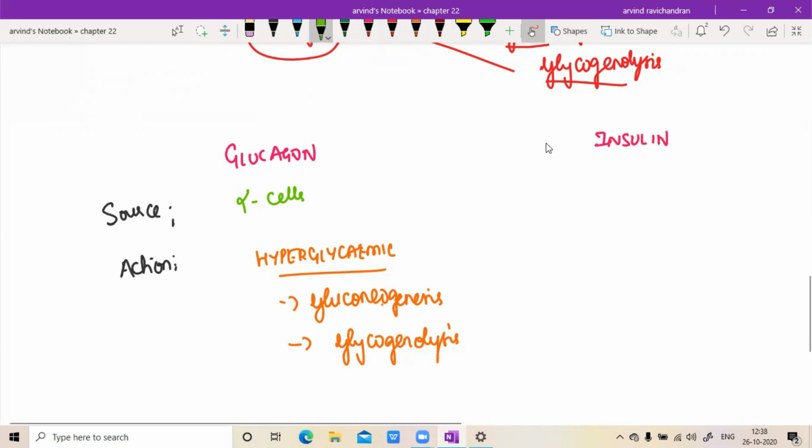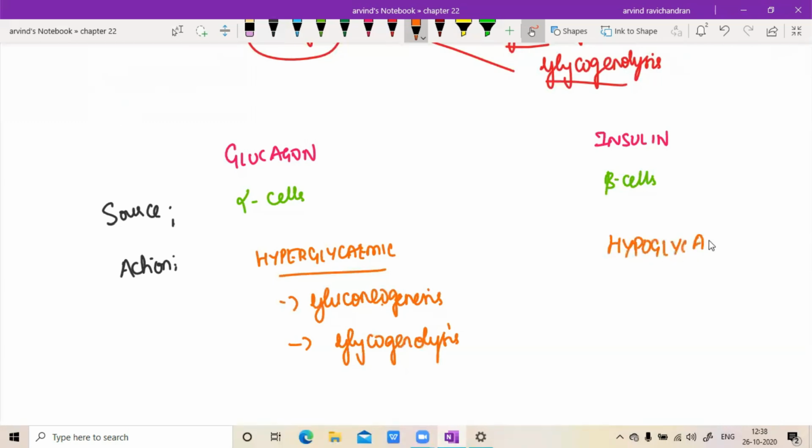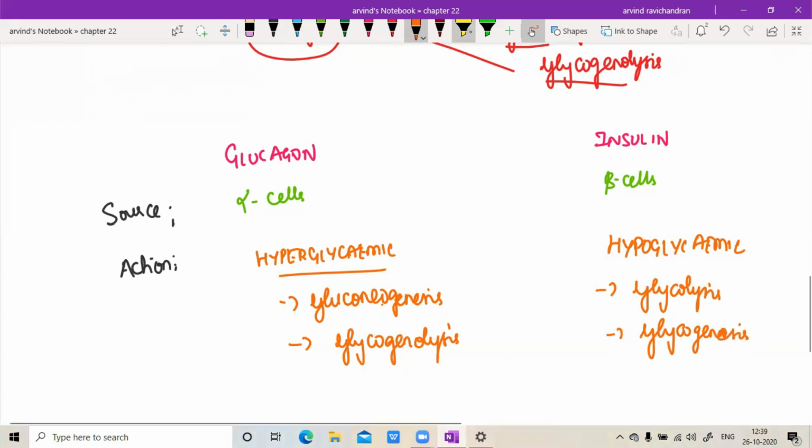Source of insulin, it is beta cells. And if you ask me the action, yes, it is a hypoglycemic hormone. So when I say hypoglycemic hormone, here we are going to have glycolysis, then glycogenesis. So if you just take down this tabular form, it will be easy for you to revise during your exams. Okay, so these are the things that you must know.